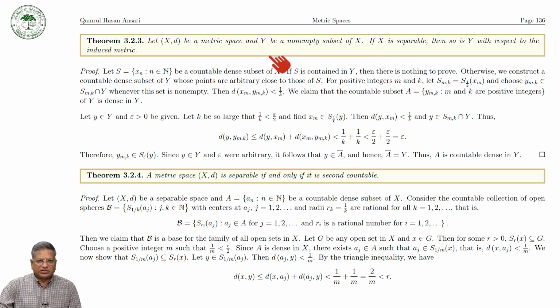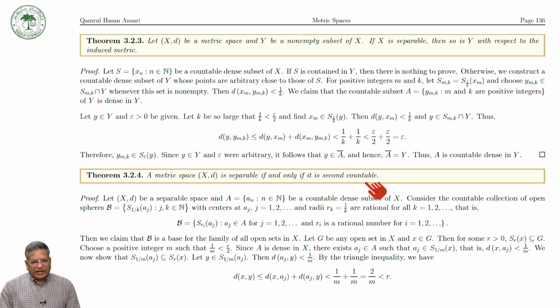As we have seen for the previous case, second countable space. If X is separable, then a subspace of X is also separable, and we have already proved that a metric space (X,d) is separable if and only if it is second countable. This is a very important thing: to prove that it is separable, just prove it is second countable, and to prove second countability, you may prove separability.